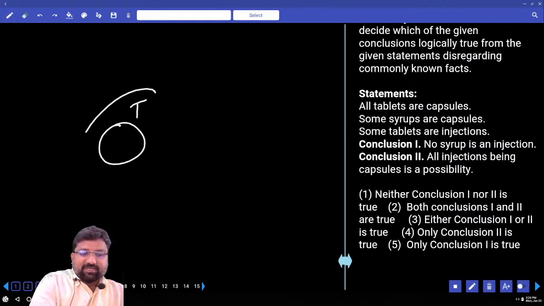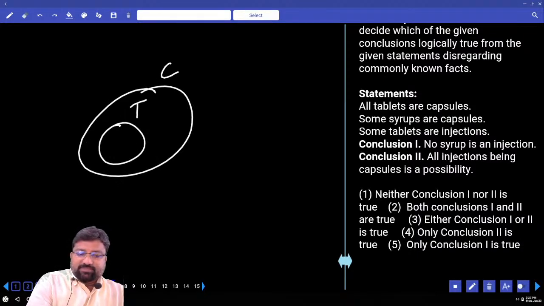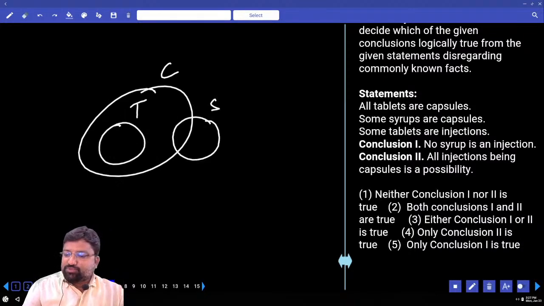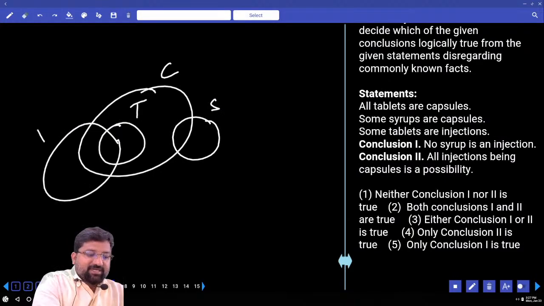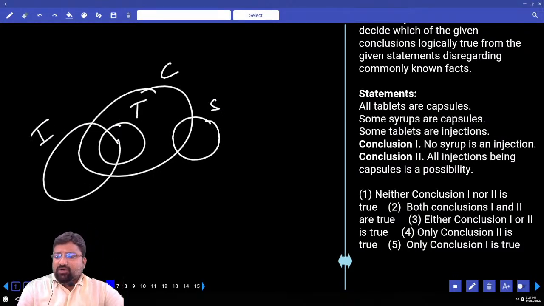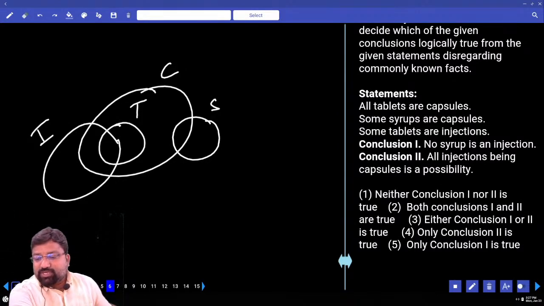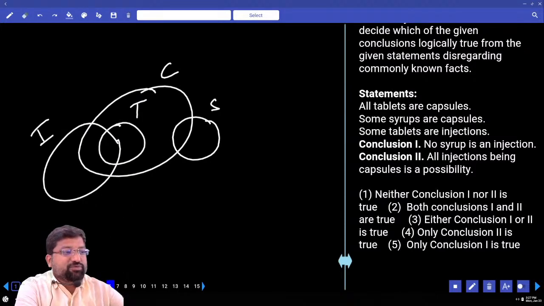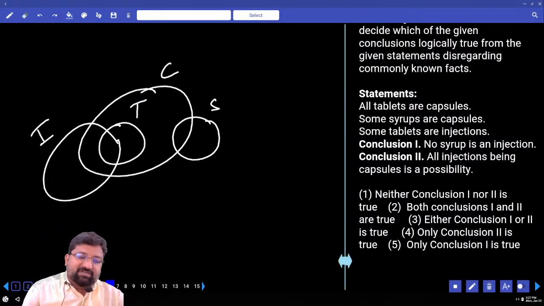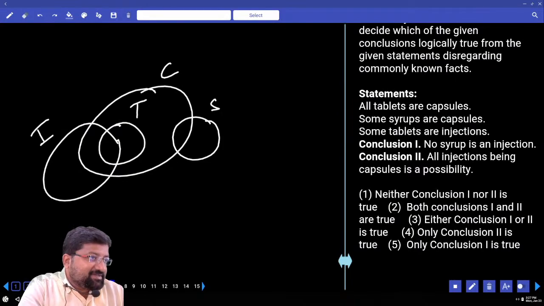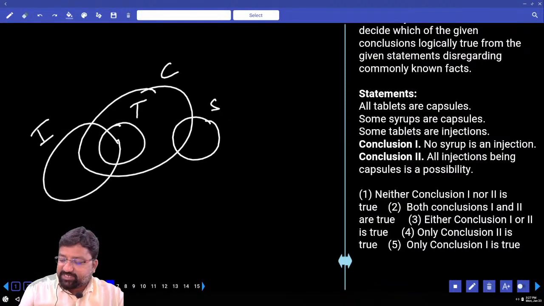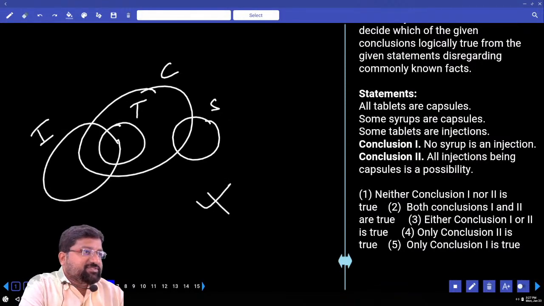All tablets are capsules. Some syrups are capsules. Some tablets are injections. All the statements positive or negative? Positive. First one, no syrup is an injection. What is it telling us? No syrup is an injection, right? But all the statements are positive. So a negative conclusion which is right will automatically become false.